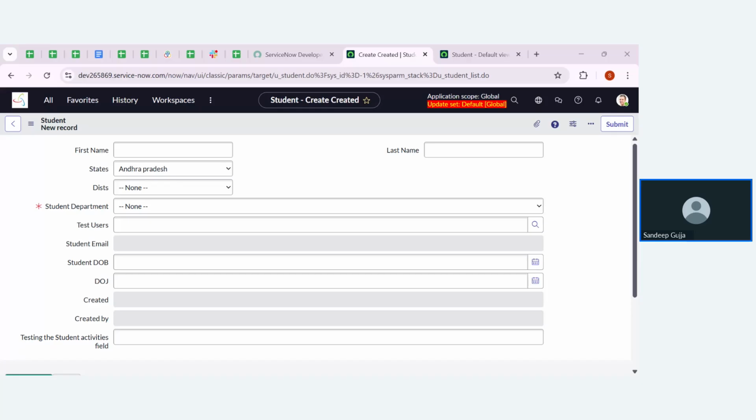How to go to dependent value? To go to the dependent value, we need to go to the advanced view. Okay.